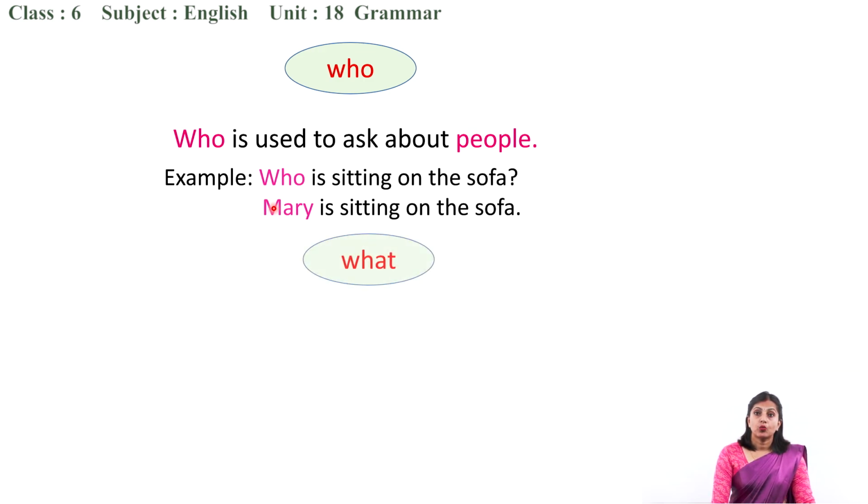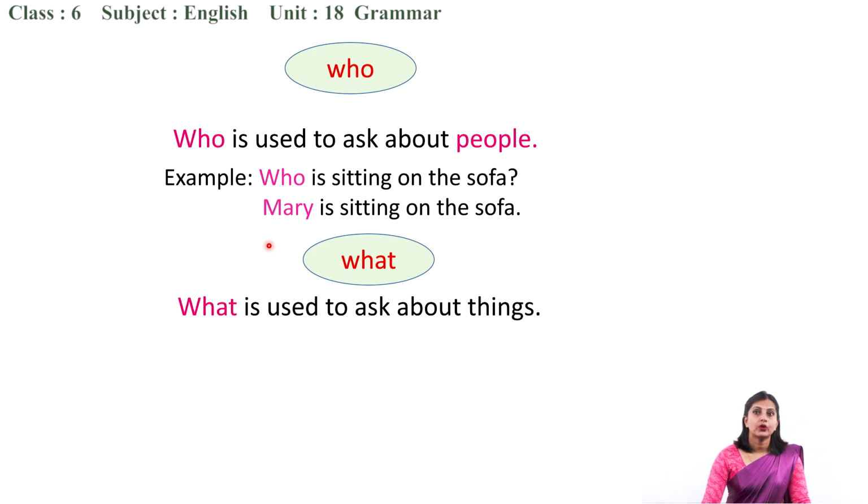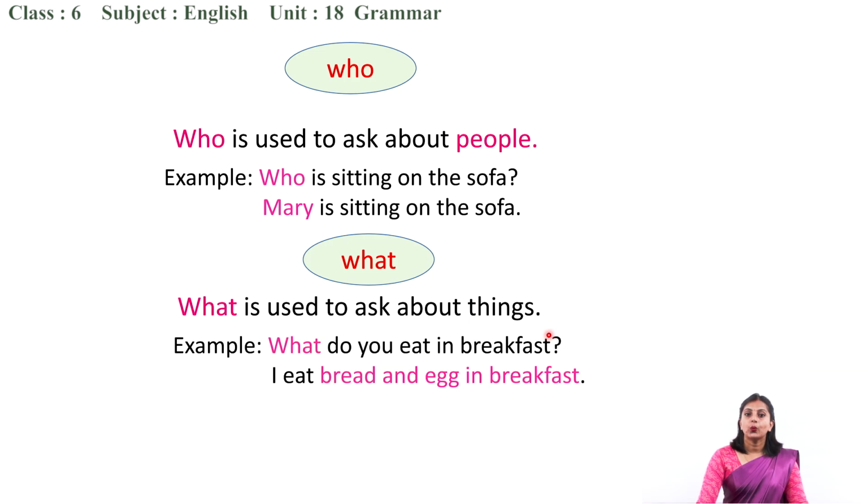The next is what. What do you want? What did you buy? What do you like to do? What am I asking to know about? Yes, things. So what is used to ask about things. For example, what do you eat in breakfast?